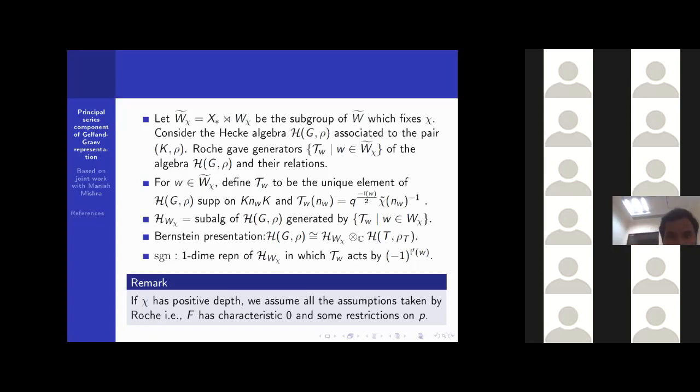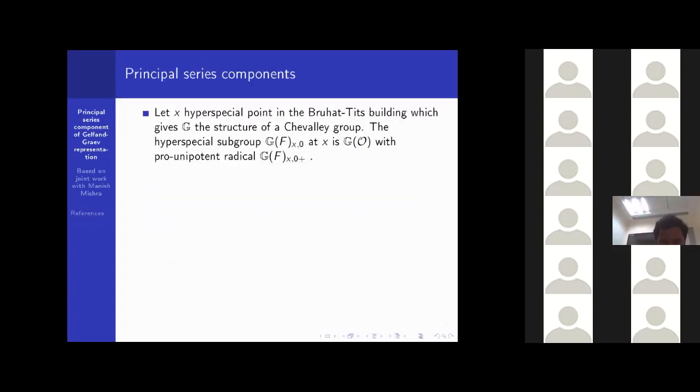We are assuming here whatever Roche assumed. Then I will describe the principal series component more explicitly. Let x be a hyperspecial point in the Bruhat-Tits building of G, which gives G the structure of a Chevalley group. Then the hyperspecial subgroup G_{F}(x,0).